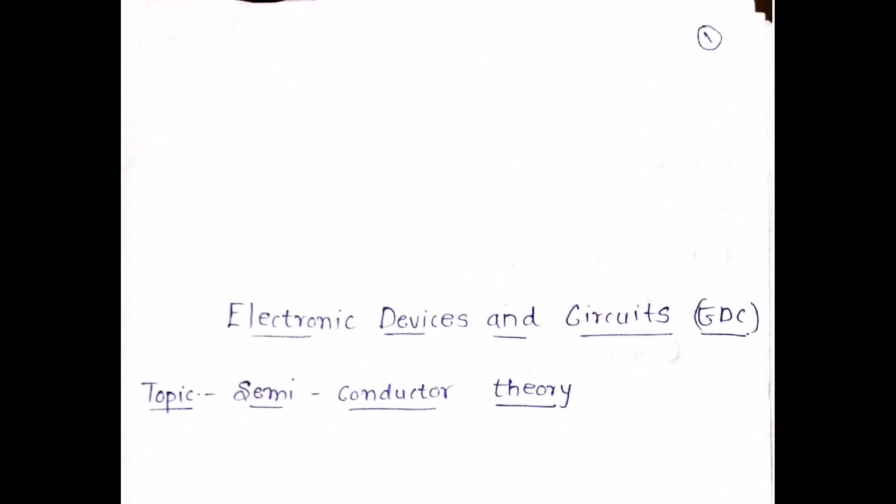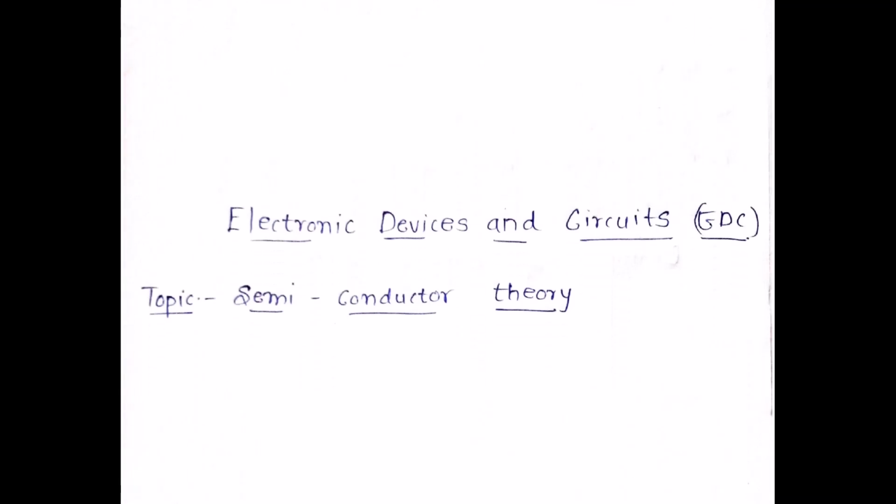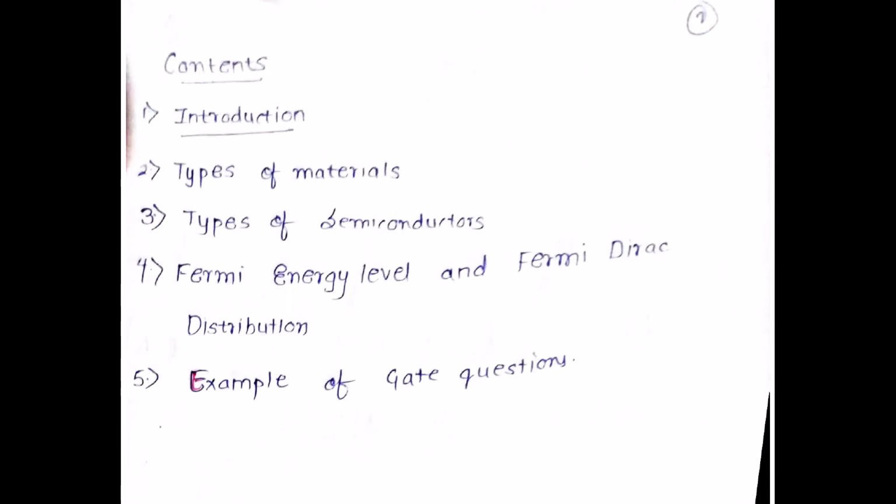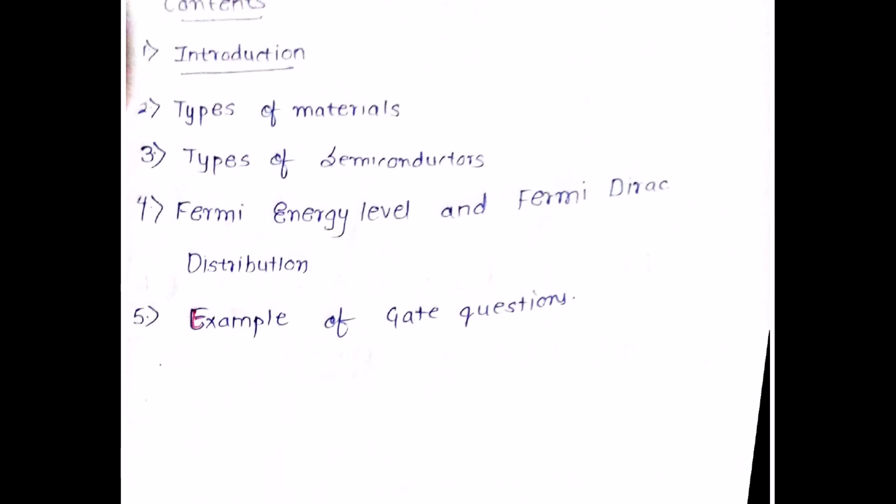So let's begin with this topic, electronics devices and circuits. We'll be talking about the first topic in this subject, that is semiconductor theory. In this particular topic, we'll be talking about a variety of concepts: the introduction, the types of materials, the types of semiconductors, Fermi energy level, Fermi-Dirac distribution, and example GATE questions. Obviously in this video, we are not going to cover all the topics. We are going to cover three initial topics, that is introduction, types of materials, and types of semiconductors. I hope I am very clear with this.